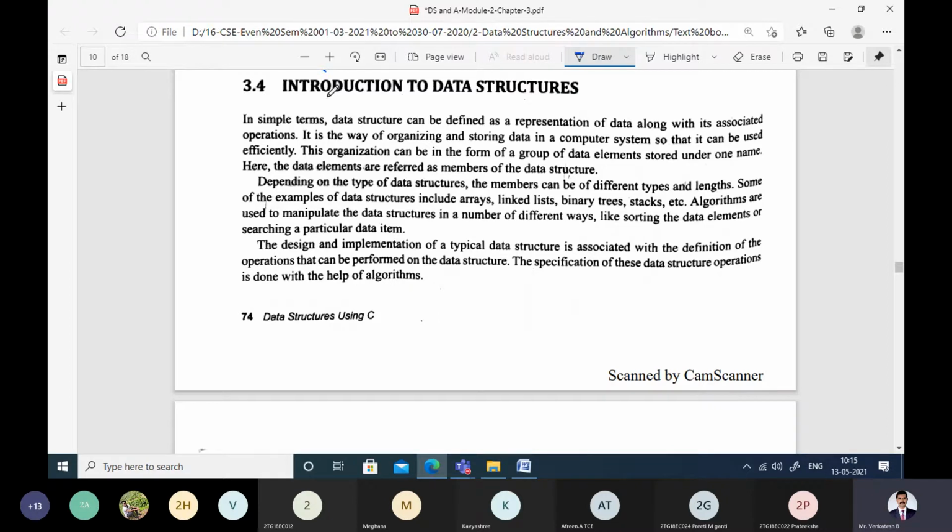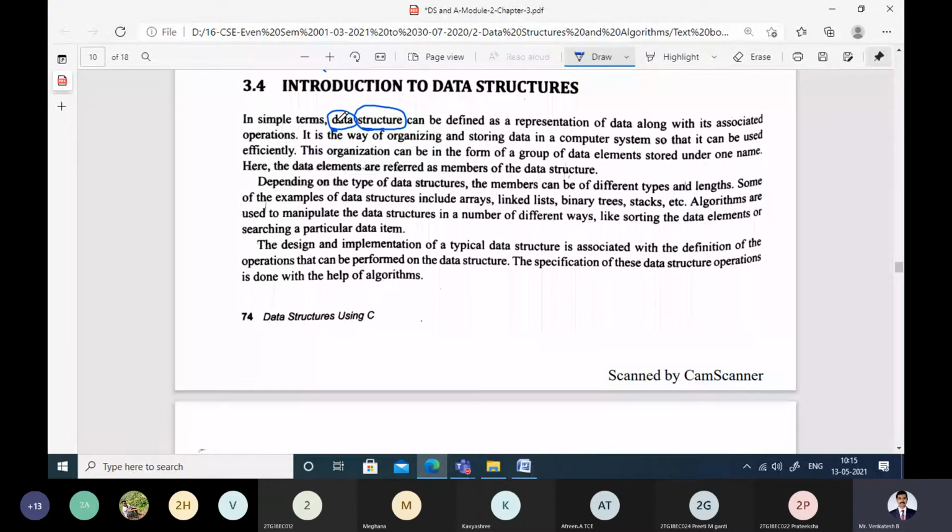The term itself says data structure, that is, storing the data in a structured manner. Storing the data in a systematic manner is called a data structure. We are trying to represent and store the data in a systematic manner so that we can access and process it easily after some point of time.